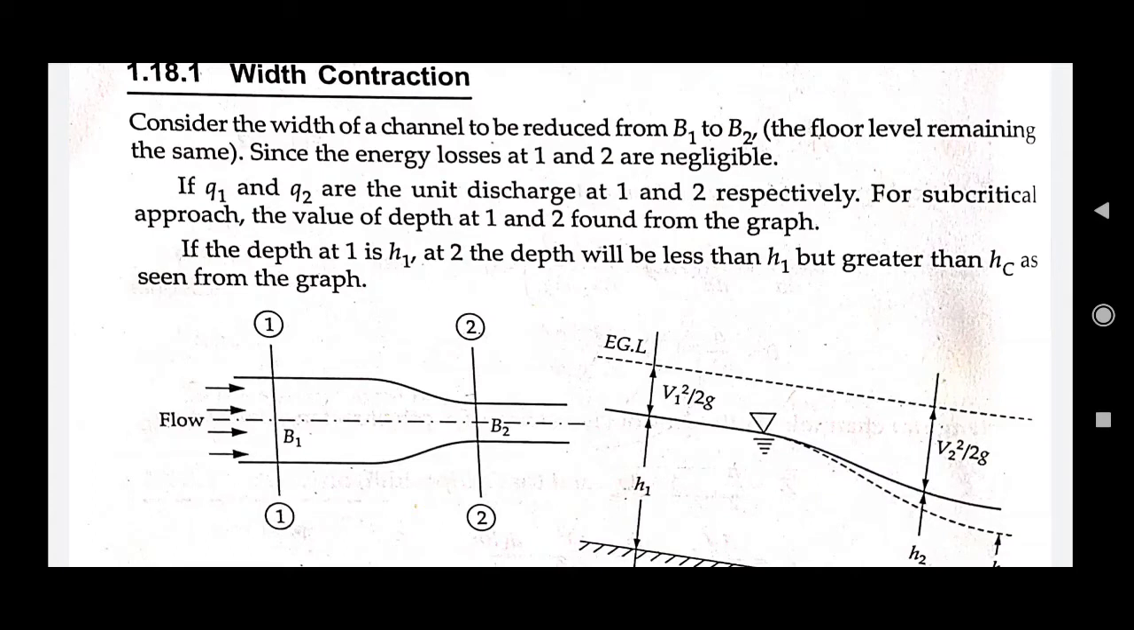this is not a case of a vertical contraction, but a case of a horizontal contraction. So in the case of horizontal contraction, or even in the case of a hump, what we have suggested is to keep the energy losses between sections 1 and 2 negligible, right? So if q1 and q2, I have also told you about the difference between small q and capital Q.